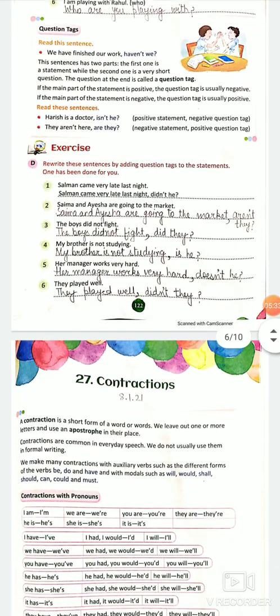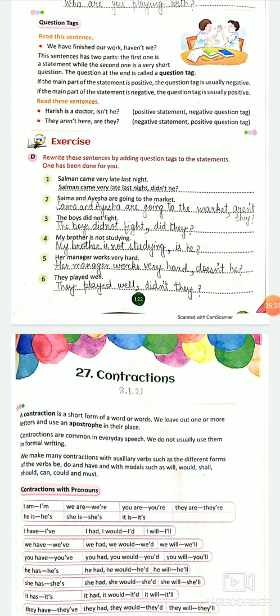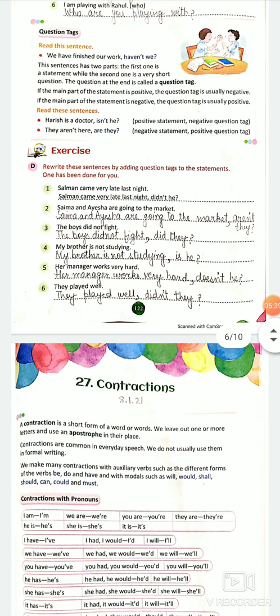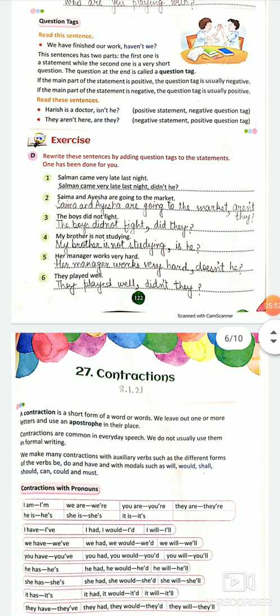Now there is another part of the interrogative sentences, which is question tags. Question tags, I am directly coming to this. Read the sentences, the below one. Harish is a doctor. This is a positive sentence because it does not have no or not in it, right? So it is a positive sentence. Harish is a doctor. When your sentence is positive, positive statement, negative question tag.